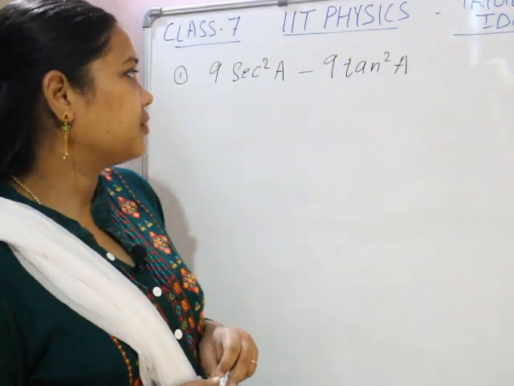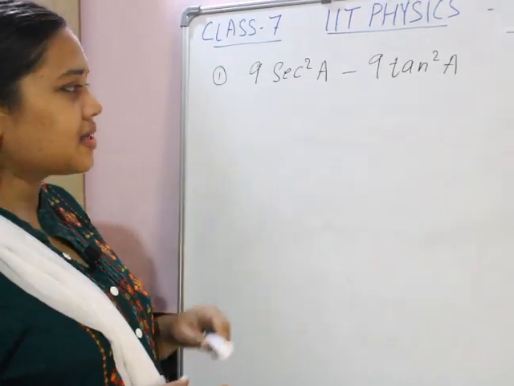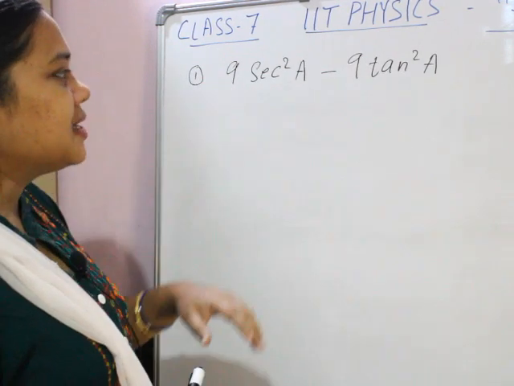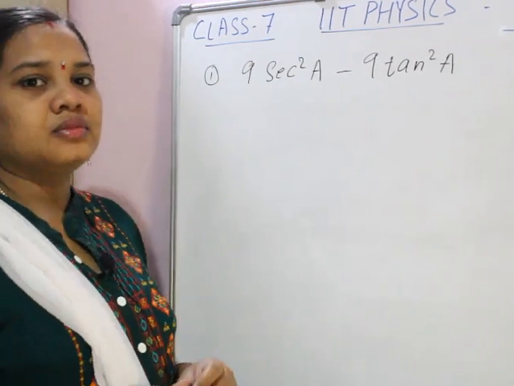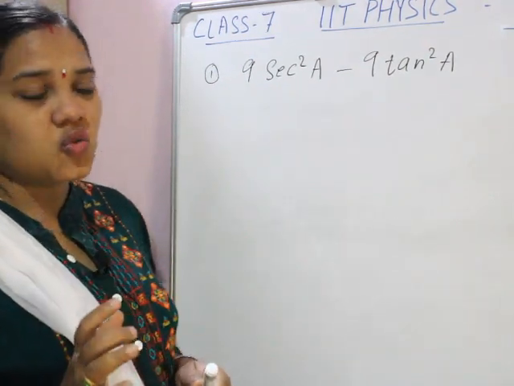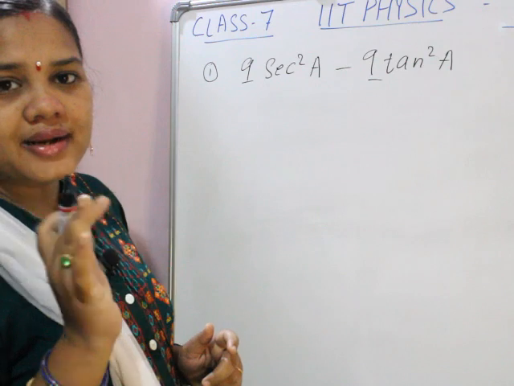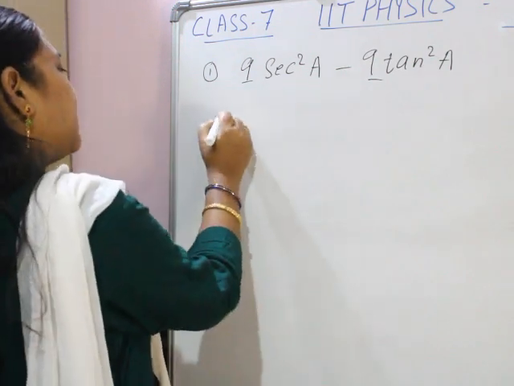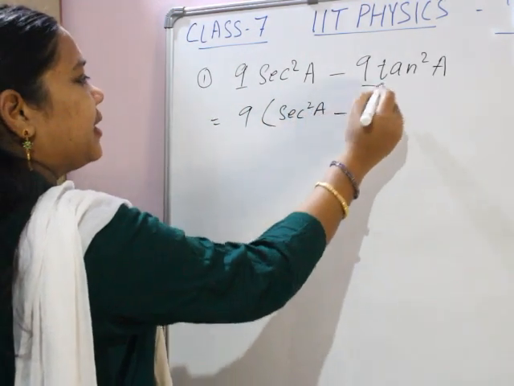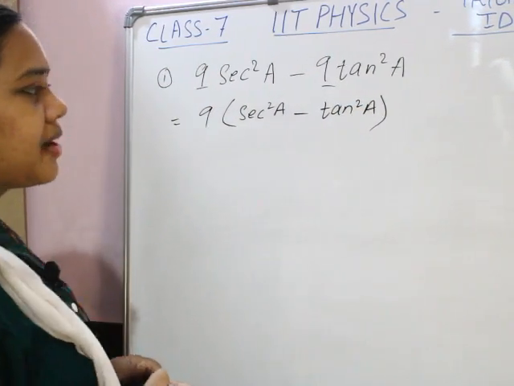So the first question we gave: 9 sec square a minus 9 tan square a. You can see in both terms something is common. What is common? Common means similar thing. Similar is 9, both contain 9. So that 9 we can take common. Take 9 common. What is left? Sec square a in the first term minus tan square a in the second term. Take 9 common, sec square a minus tan square a.